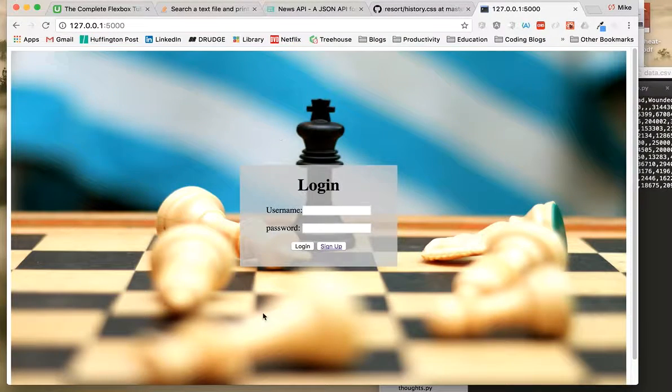Here's a login page right here, and as you can see, the background is this chess match. I was telling my wife that the reason why I use this is because chess is always kind of a symbol for war, with the whole strategy aspect of it.